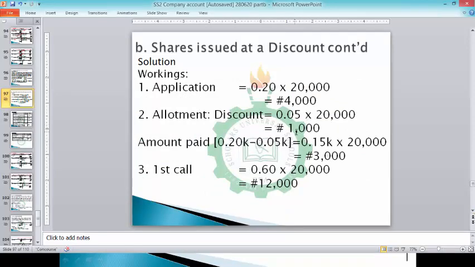So what we are saying in essence is the value of these shares that you are allotting to them is 4,000 naira. That's the nominal value, 4,000 naira on this allotment. However, you're asking them to pay 3,000 naira, and then this 1,000 naira is going to be charged to your discount. It's going to be seen as a preliminary expense.